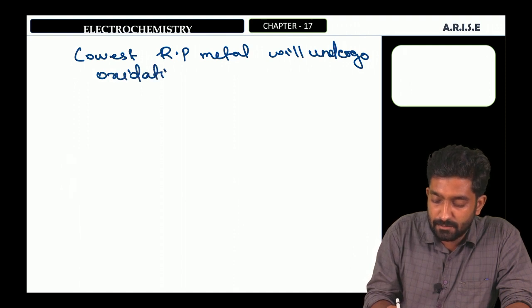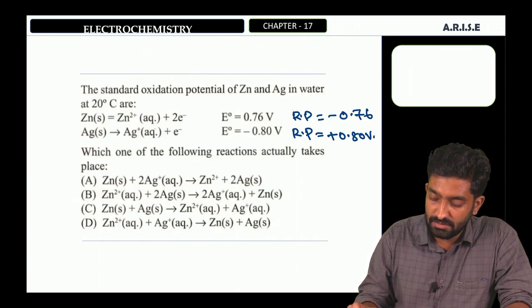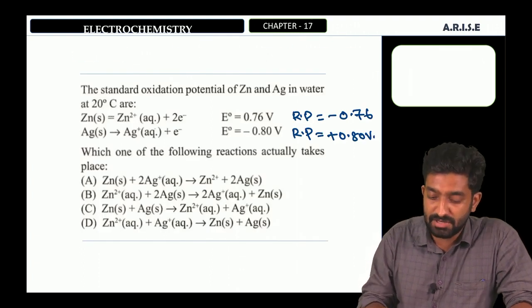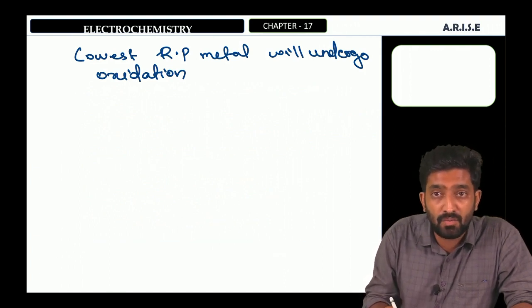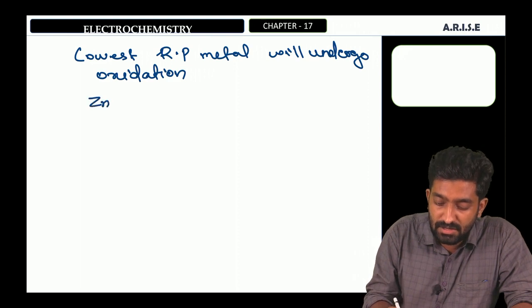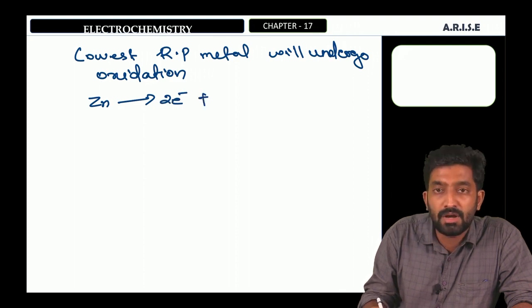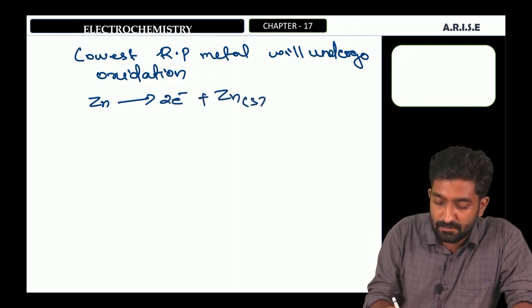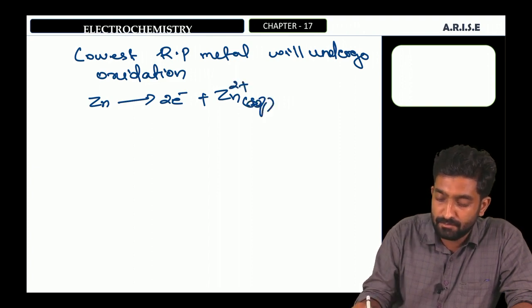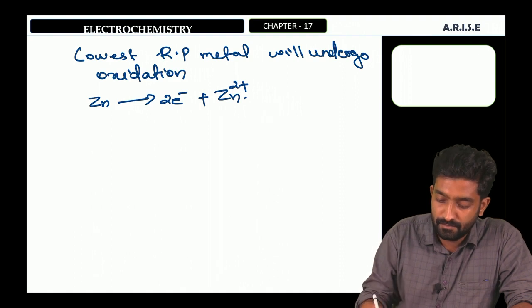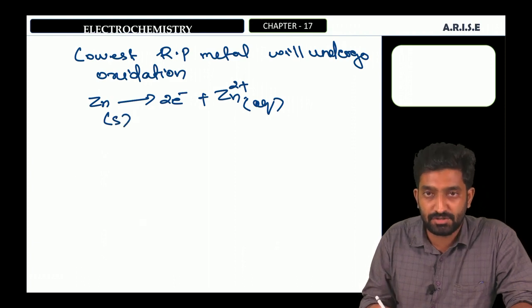Look at here, the least reduction potential is for zinc, therefore zinc will undergo oxidation. Therefore we can write the oxidation reaction of zinc. That is, Zn gives Zn2+ plus 2 electrons: zinc will lose 2 electrons and become the Zn2+ ion. It is in aqueous state and zinc is in solid state.